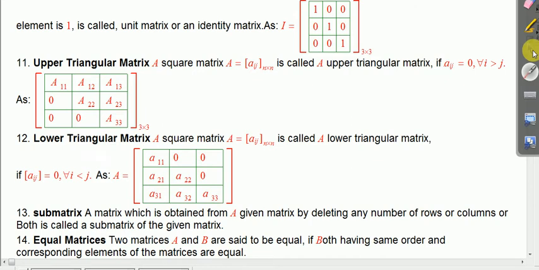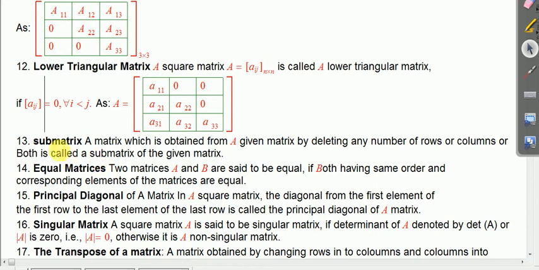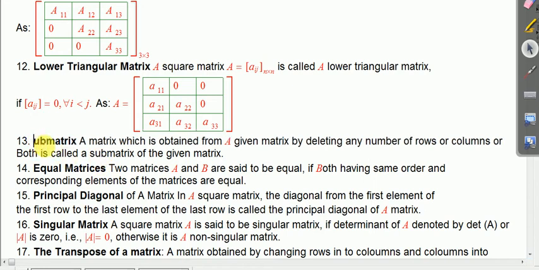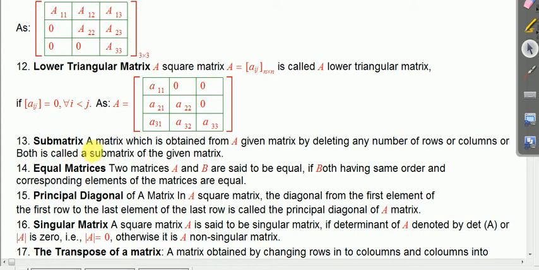Okay, now next is submatrix. A submatrix is nothing but simply a matrix made out of the given matrix. It is a matrix which is obtained from a given matrix by deleting any number of rows or columns. I mean to say, if you make a matrix out of a given matrix by removing rows or columns, it is known as a submatrix of the given matrix. Just like in set theory, if you take elements out of a given set, then that set is known as a subset of the given set.